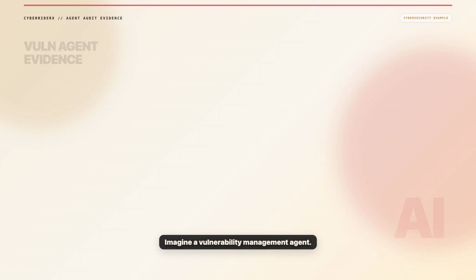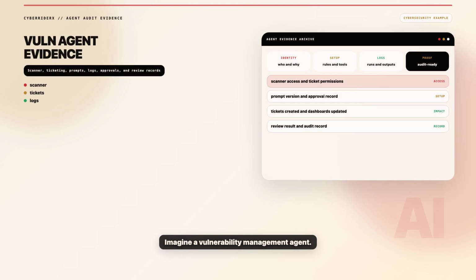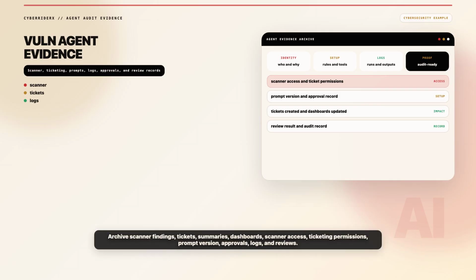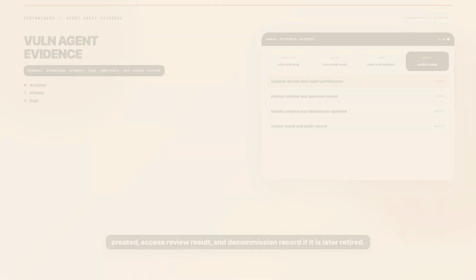Imagine a vulnerability management agent. It reads scanner findings, creates tickets, drafts remediation summaries, and updates dashboards. The evidence archive should include the agent, owner, scanner access, ticketing permissions, prompt version, approval record, execution logs, tickets, deltas created, access review result, and decommission record if it is later retired.